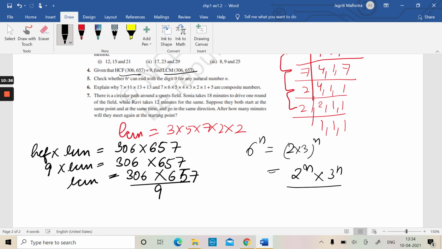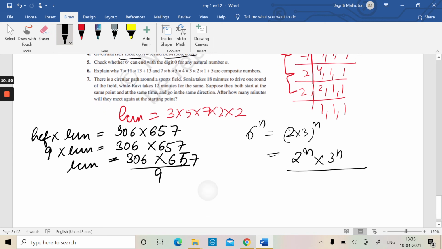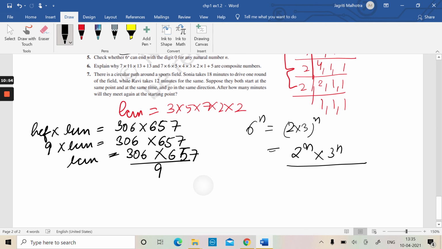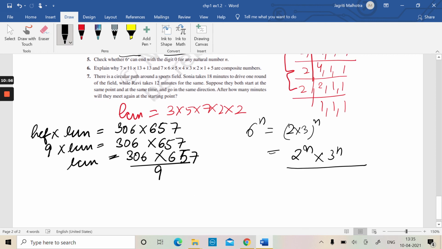It does not contain 5, so it has no prime factor that is divisible by 5. That means there is no natural number n for which the number can end with the digit 0. I hope you are clear with this question. This can come for 1 mark.